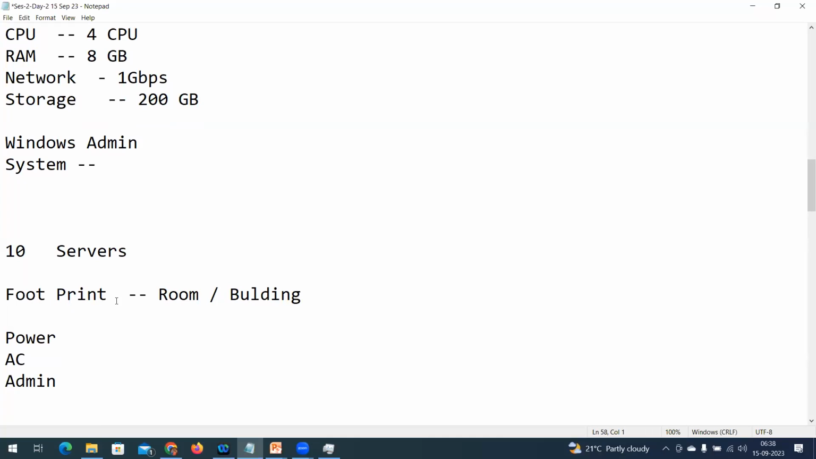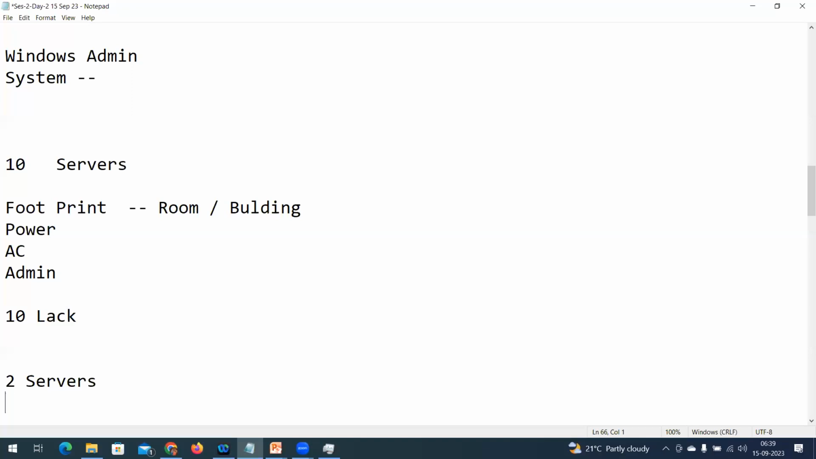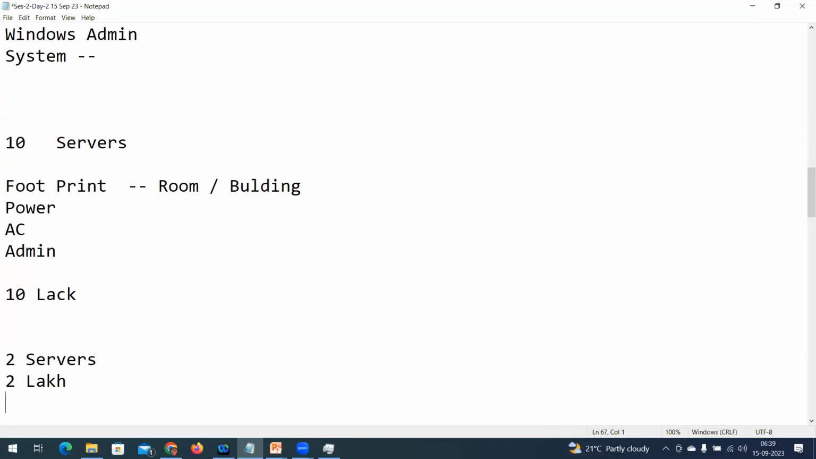For these 10 servers, how much am I going to spend? I am going to spend 10 lakh rupees. Instead of spending 10 lakh rupees, by using virtualization I am going to purchase only 2 servers. The same hardware. I am going to spend 2 lakh rupees instead of 10 lakh.